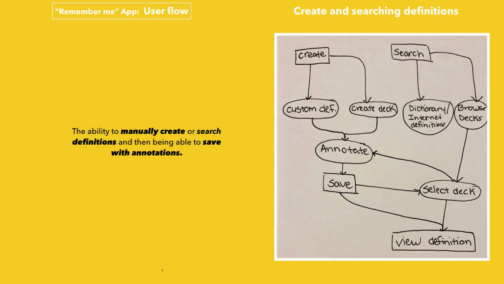Two of the most important features are: 1, the ability to create a unique definition, and 2, search for a definition. From here, I established a user flow that would both lead to the annotation screen and then ultimately the save button for viewing later.